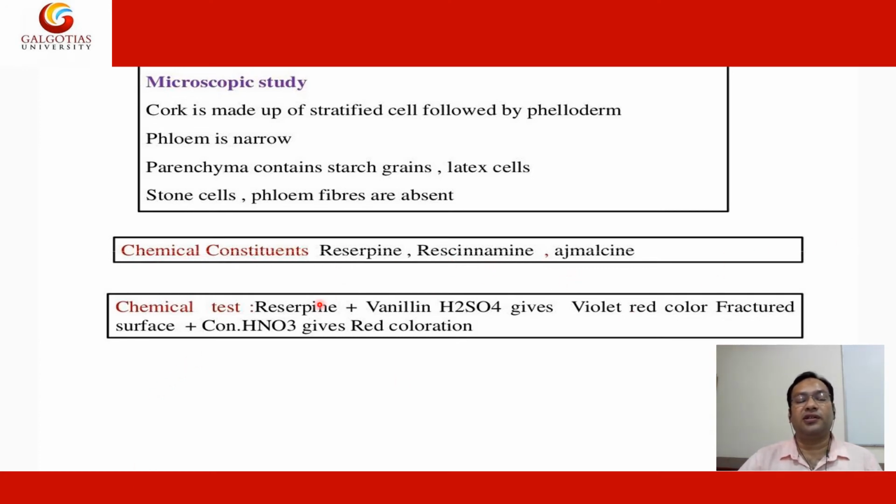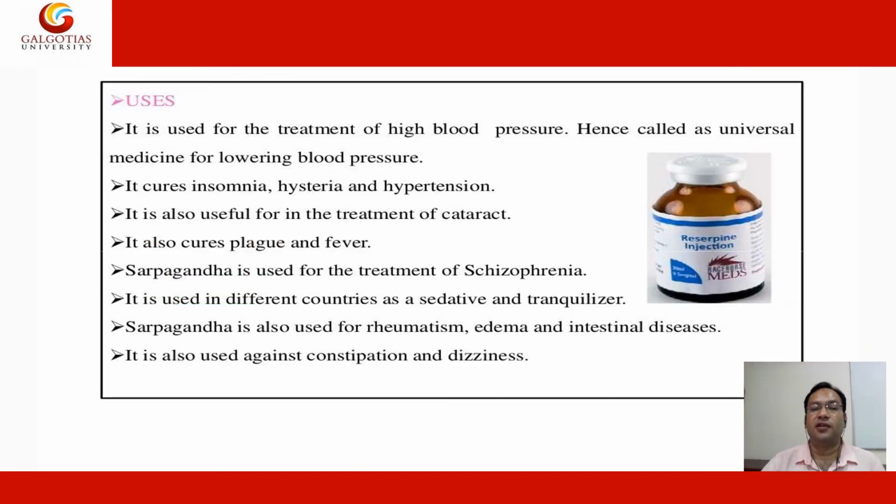Chemical constituents contained. Chemical test: reserpine plus vanillin and sulfuric acid give a violet and red color on the fracture surface with concentrates. Nitric acid gives a red coloration. So this is the test of Rauwolfia serpentina, due to the presence of reserpine, rescinnamine, and ajmalicine. This is the main chief active constituent of this.